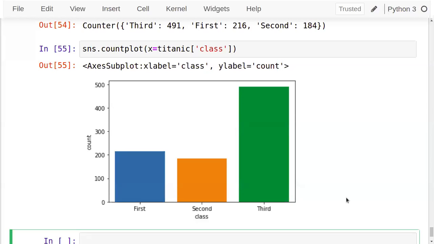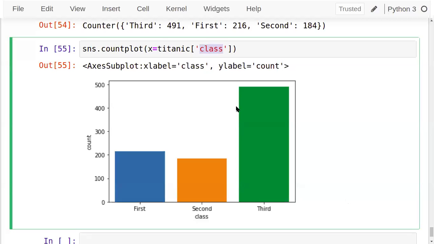Out of all the people, the highest number were present in the third class, then first class, and then second class. This is the count plot that we can see. Basically, it is used to check whether the data is balanced or not. There's a concept called imbalanced data set. Whenever you're building a machine learning algorithm, we need a balanced data set, which means equal entries for every class should be present.